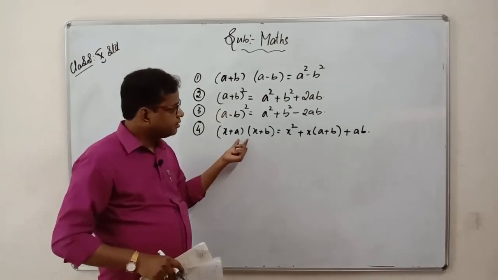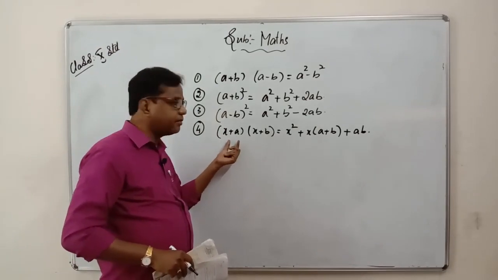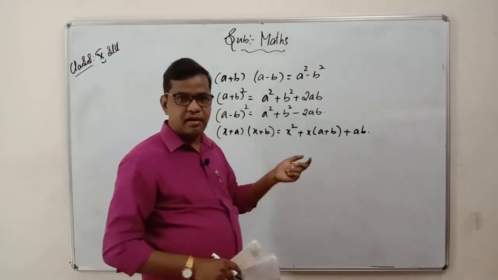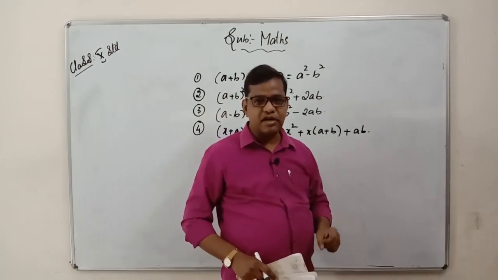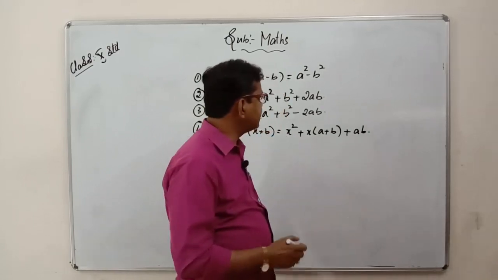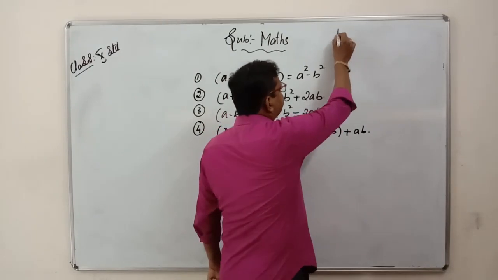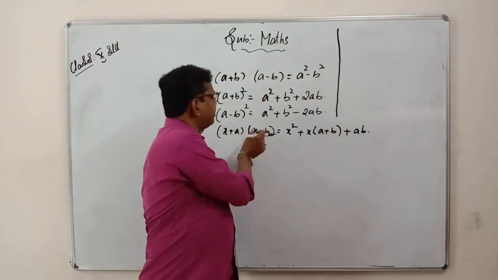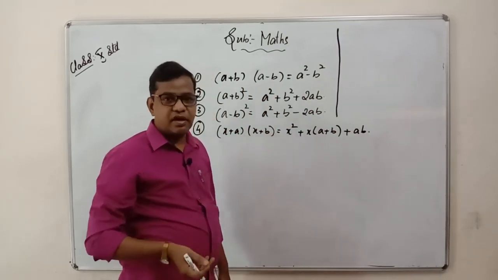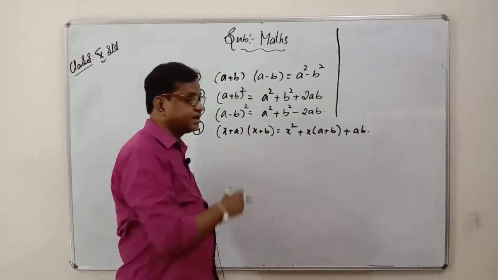First of all, I want you to know what you mean by variable and constant. Do you remember what a variable is and what a constant is? Why do we write a plus b, x plus a, x plus b only? Why can't we use other numbers? Why are these letters used?